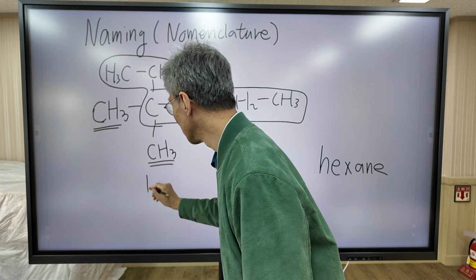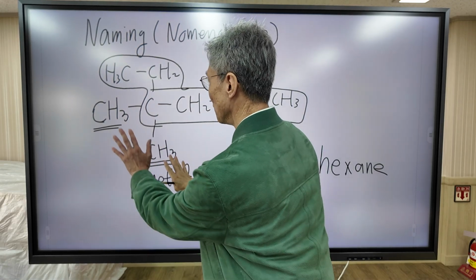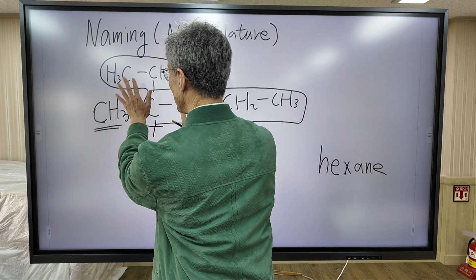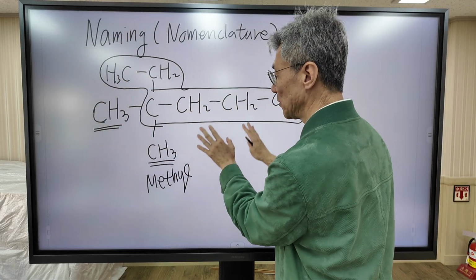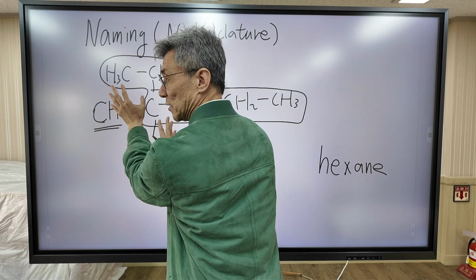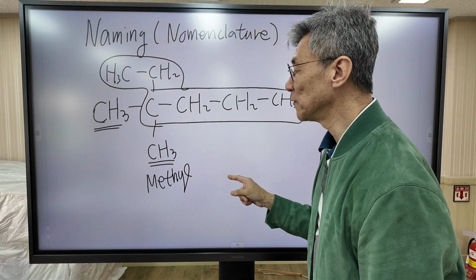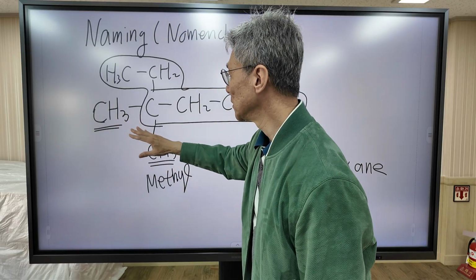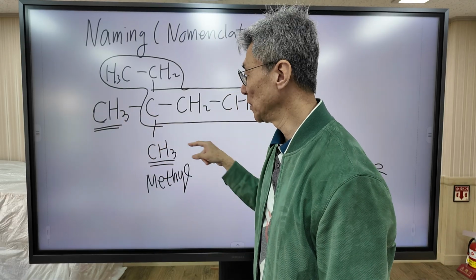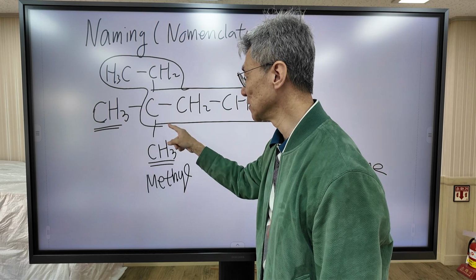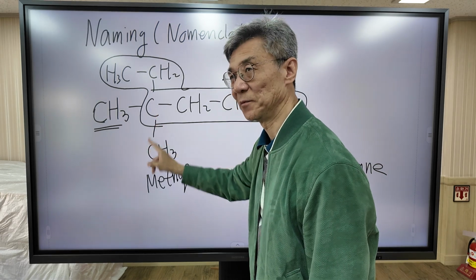CH3 is called a methyl group. So without the methyl groups, this molecule is simply hexane, but this molecule has two methyl groups attached. So we need to specify two methyl groups, and the exact location where the methyl groups are positioned.